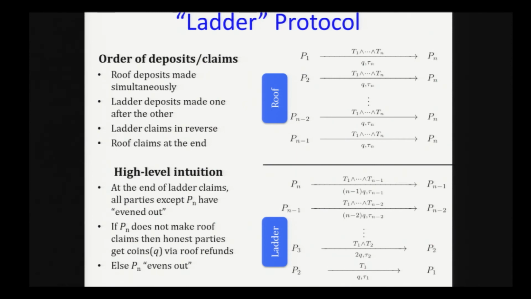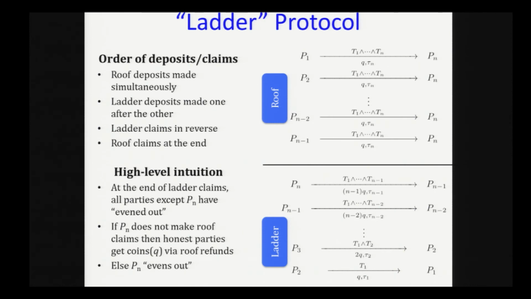So we call this the ladder protocol. The ladder protocol is a protocol which realizes fair reconstruction. So there are two phases in this protocol. First is the roof phase, and then there is a ladder phase. So in the roof phase, each party is going to make deposits to the last party. And PN can actually claim these deposits only if it can reveal all of these N shares. Right? So parties make all these deposits. These deposits can be made simultaneously.